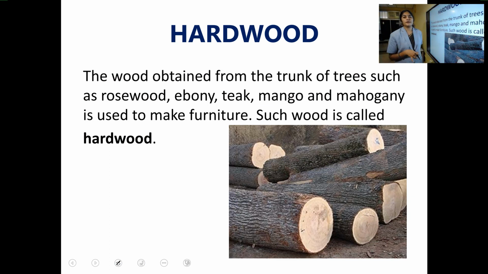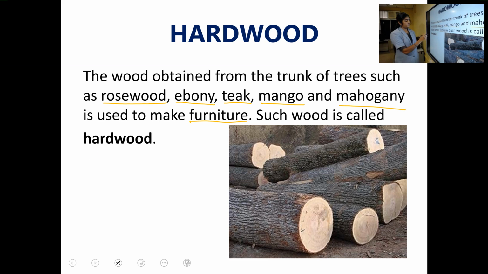Teacher told you we get hardwood from the trunk of trees. What is the use of the hardwood? Hardwood is mainly used to make what? They are used to make furniture. You know what are furnitures? Furnitures include desk, bench, chair, sofa, tables, and so on, isn't it? So the wood obtained from the trunk of trees such as rosewood, ebony, teak, mango, mahogany, etc. are used to make furniture.